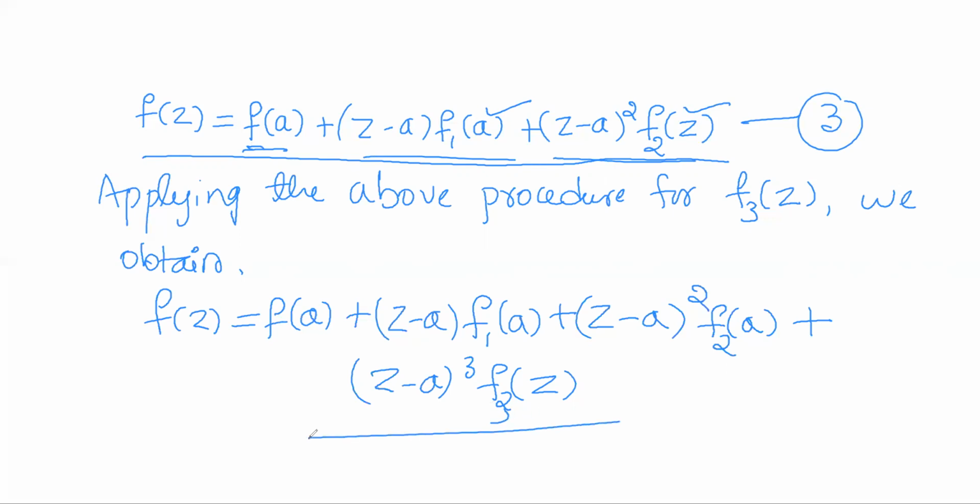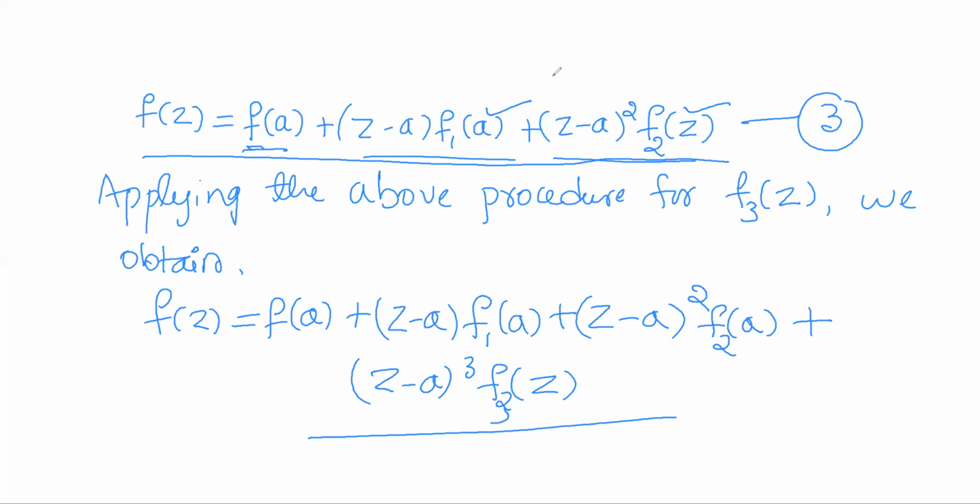So this is the representation at the end of the third step.